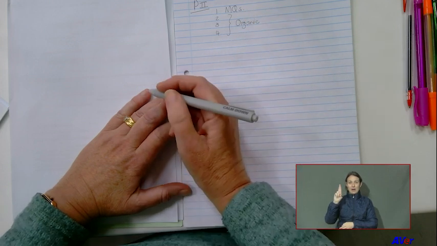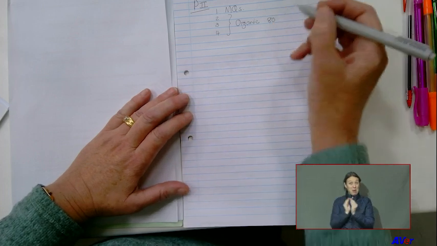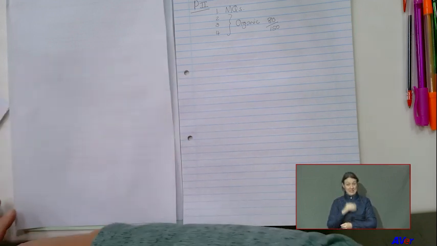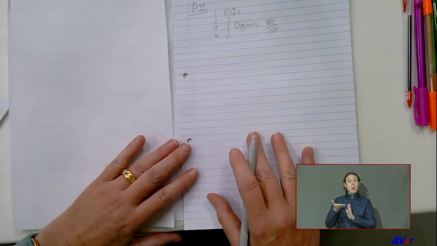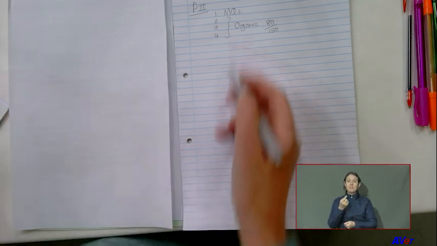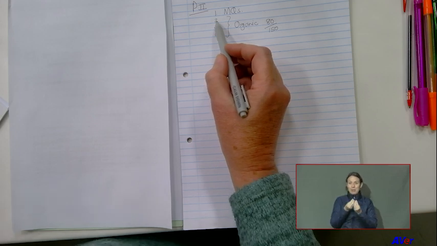Organic chemistry counts more than half of the paper, which gives you 80 out of 150 marks. The first part, usually question 2, is naming the compounds and drawing the structures.